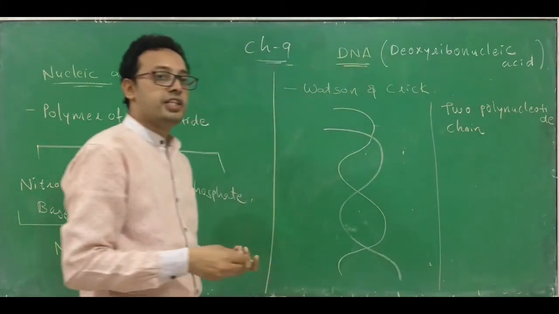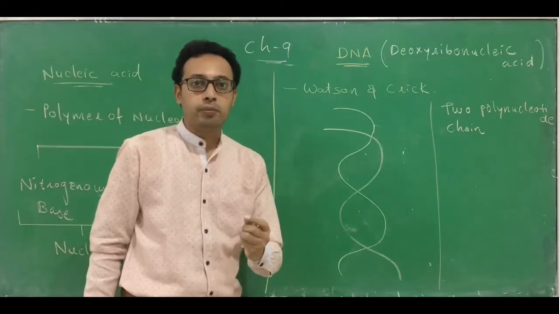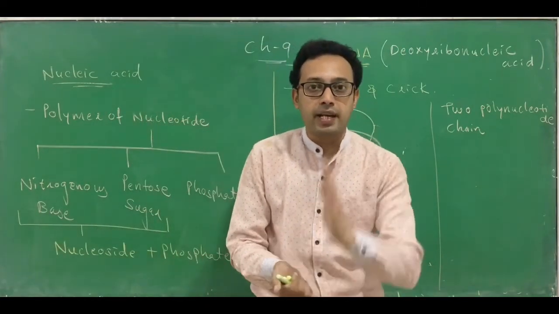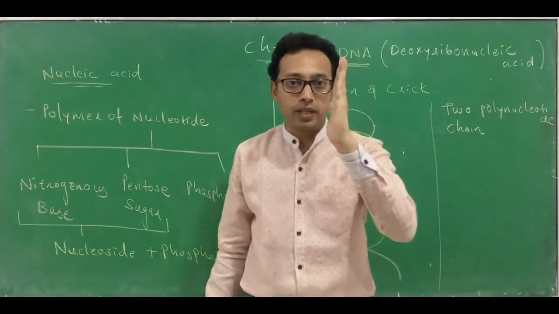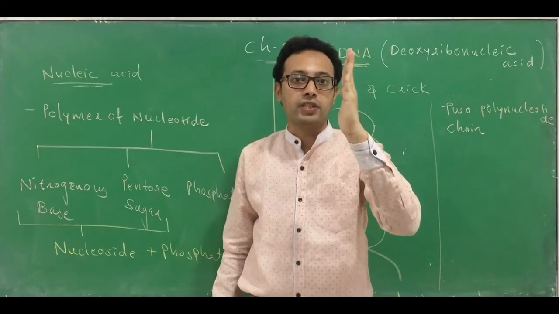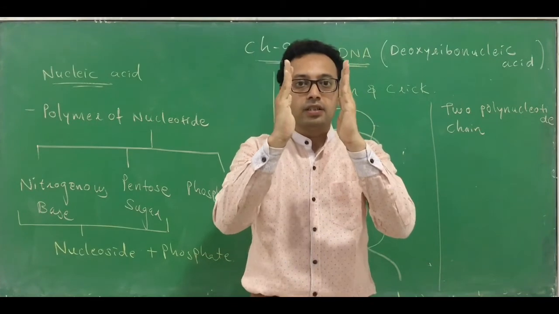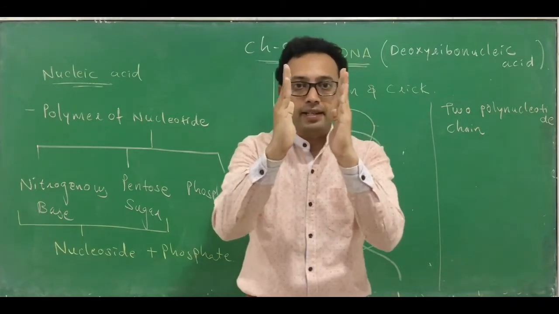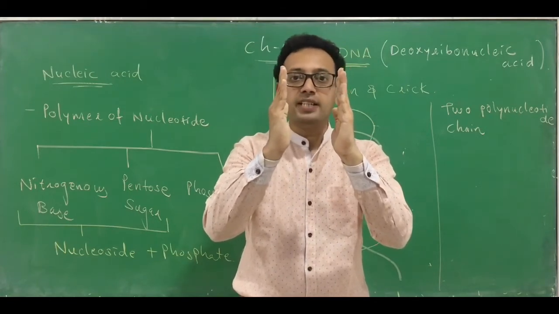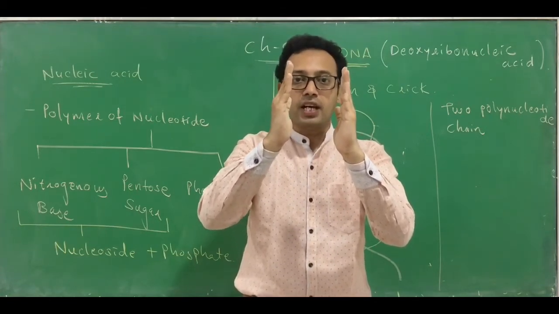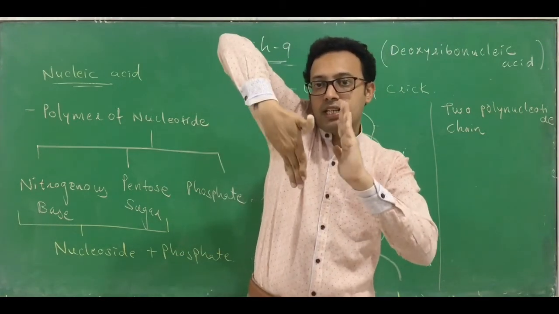Okay, these polynucleotide chains are running in opposite directions. Let's say this is one of my hands and this is my other hand. Assume that this is one polynucleotide chain, and assume that this is the second polynucleotide chain. Now here, both hands are parallel, meaning both chains are parallel. But such an arrangement you cannot find in the structure of DNA. Instead of that, you find the opposite arrangement, like this kind of arrangement.